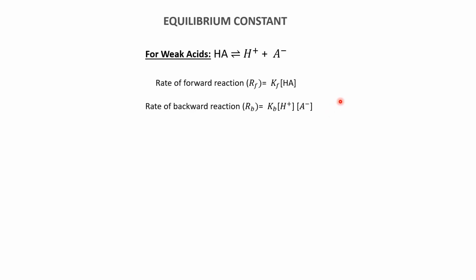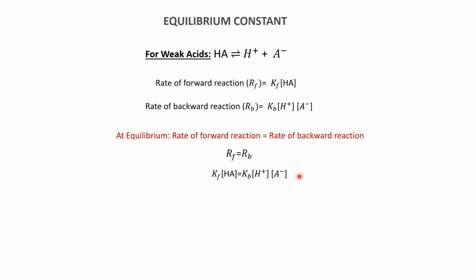Okay. Now, when the equilibrium is established, the rate of the forward reaction equals the rate of the backward reaction. And when this happens, the equation can be written as this, where Rf, that is the rate or the speed of the forward reaction, is equal to the rate of the backward reaction. And when both things are equal to each other, these equations also become equal to each other like this.